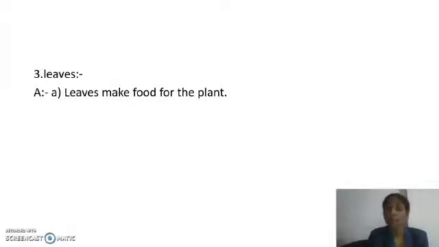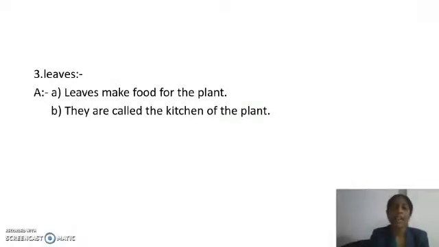Next one is leaves. So what is the function of a leaf? Leaves make food for the plant and they are called the kitchen of the plant. Leaves make food for the plant and they are called the kitchen of the plant.